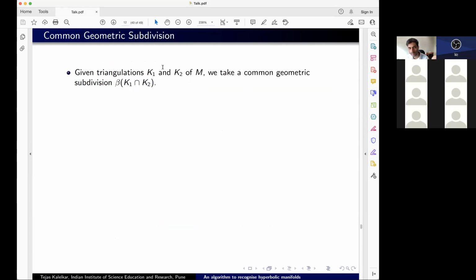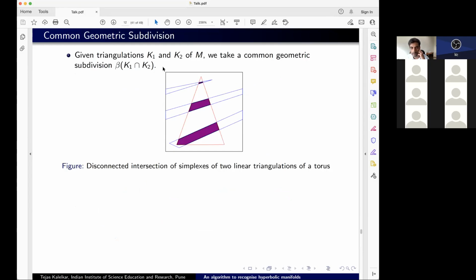The first was just to get a bound on the number of polytopes in the common subdivision. Now, in general, there is no such bound because, so this is a picture of a torus and I have two triangulations. The red triangle comes from one triangulation. The blue triangle comes from a second triangulation. Now it's easy to see that I can just spin my blue triangle around as many times as I want. And there is no bound on the number of common polyhedra that I create. So there is no such upper bound.